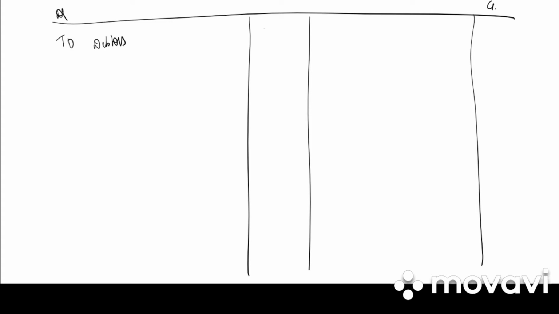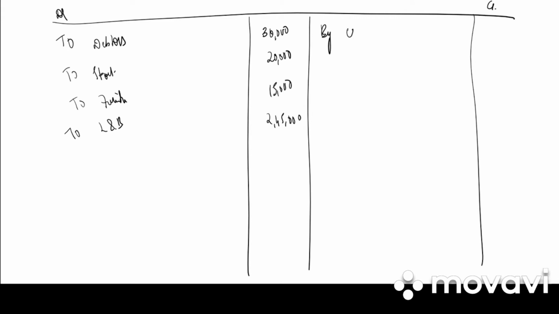The first step is to transfer all the assets from the balance sheet. We have to debtors 30,000, to stock 20,000, to furniture 15,000, to land and building 2,45,000. Then transfer all the liabilities.